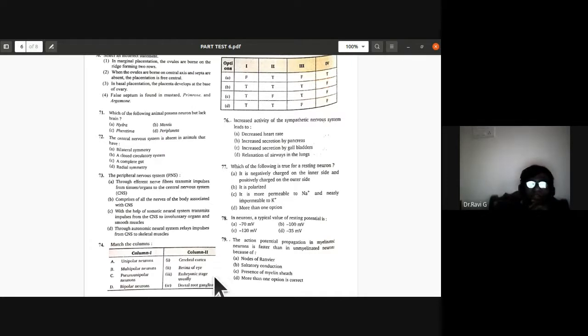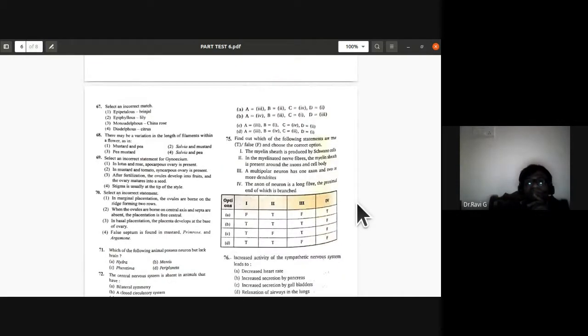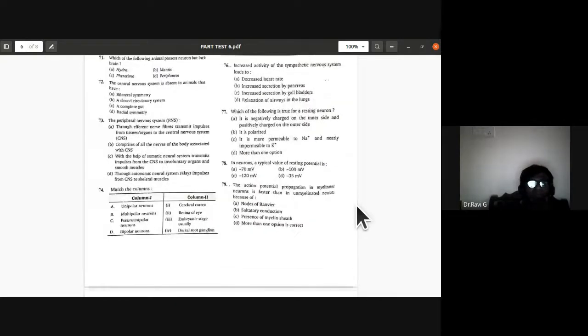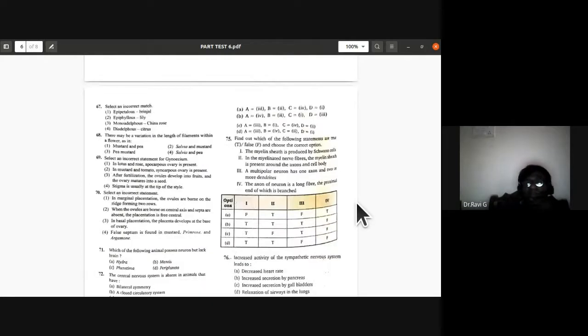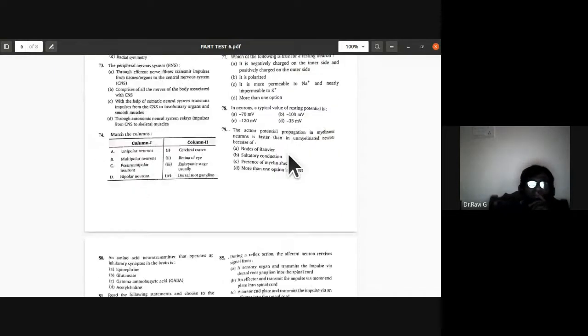Cerebral cortex, retina of eye, embryonic stage usually. So A is 3. Let us see how many options have A is 3. Three options are there. B, multipolar neurons, they are found in the cerebral cortex. So A is 3, B is 1. How many options are there? Only one option is there. A is 3, B is 1, C is 4, D is 2.